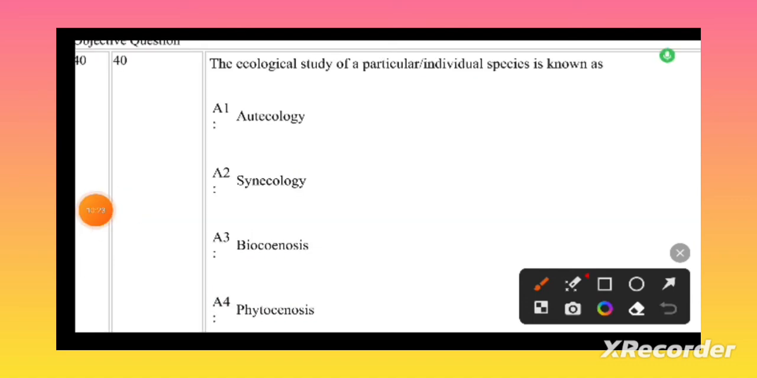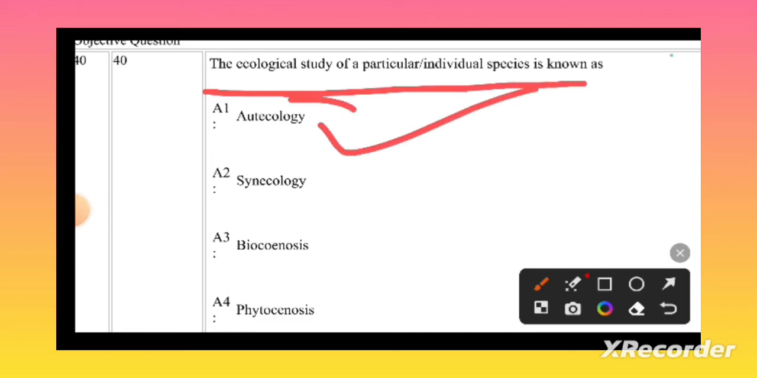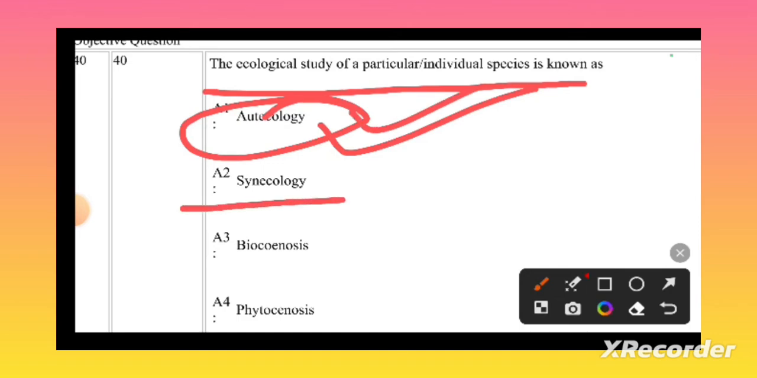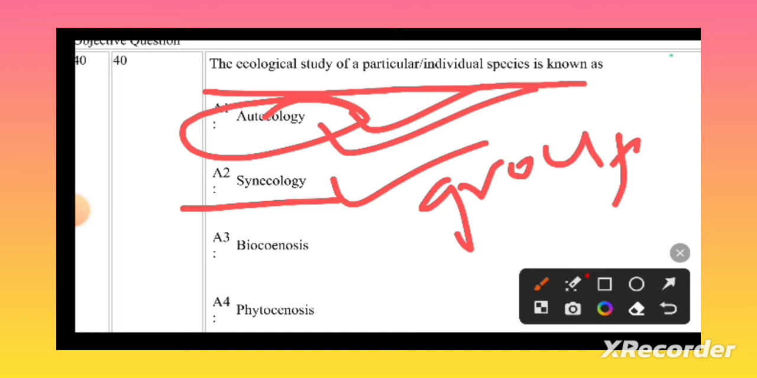The ecological study of a particular individual or species is known as autecology. Autecology is the study of a single individual or a particular type of species. What is meant by synecology? Synecology is the study of groups of organisms. If you see a group of different organisms living in a particular area, that study is known as synecology.